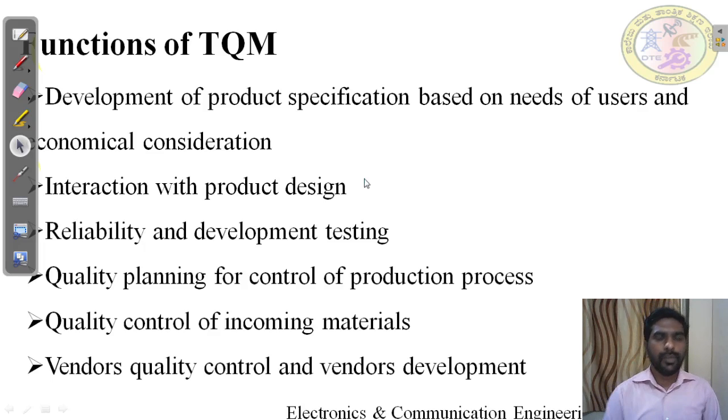Then coming to the function of TQM. In the definition itself, we said TQM involves everyone. Who is everyone? Who is using the product? Who is manufacturing the product? Who is selling the product? Who is distributing the product? All four: manufacturer, distributor, suppliers, and customer. All four are involved to bring quality in the product, to achieve quality through quality circle and